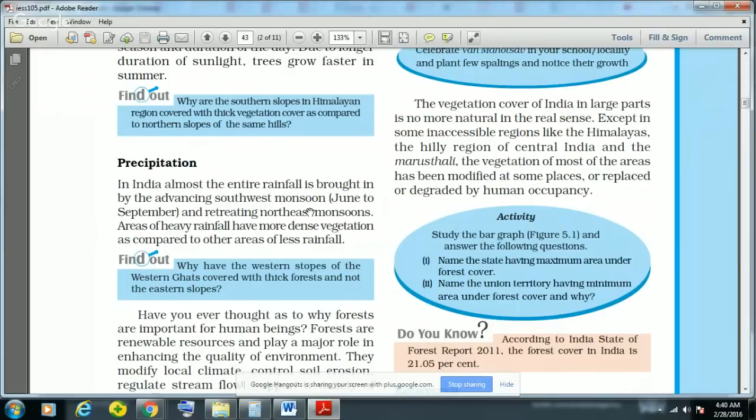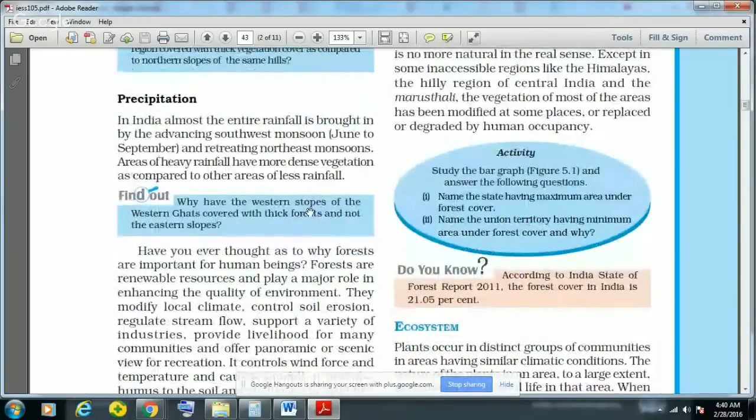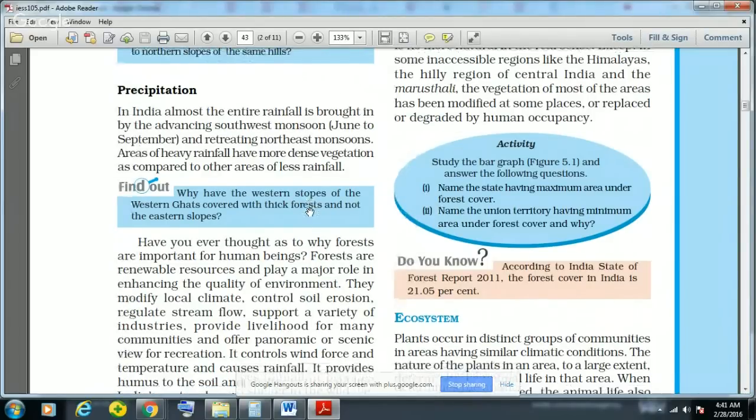And areas having heavy rainfall have more dense vegetation as compared to other areas which have less rainfall. So that is why areas which have more than 200 centimeter rainfall, like Western Ghats, then some parts of Northeast and Andaman and Nicobar, have very dense vegetation.